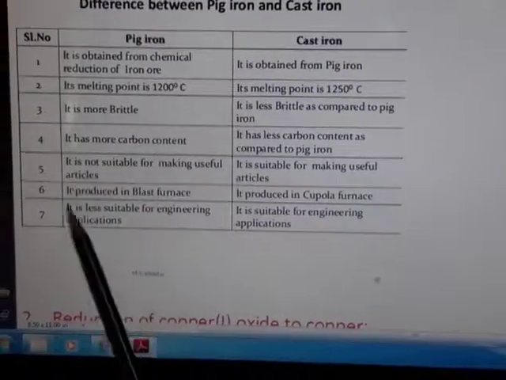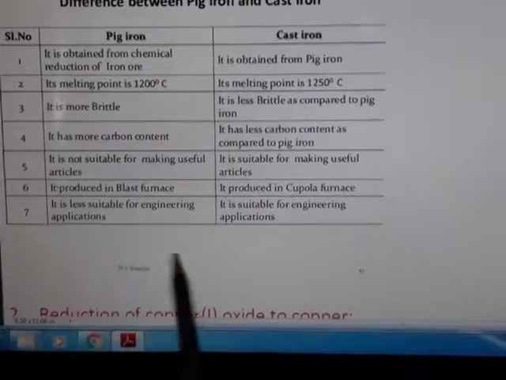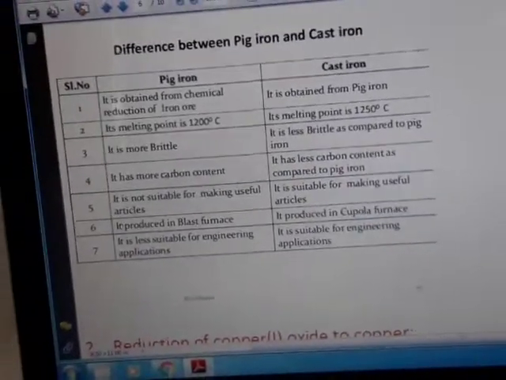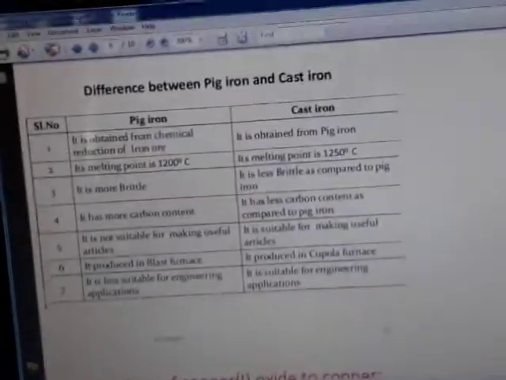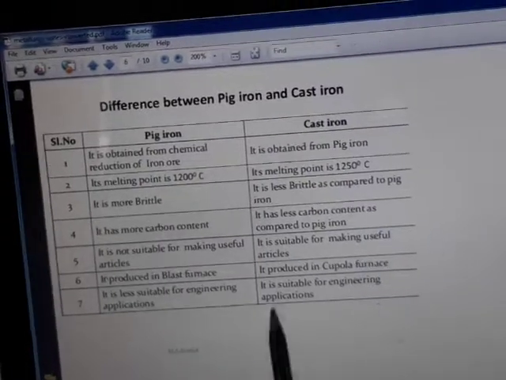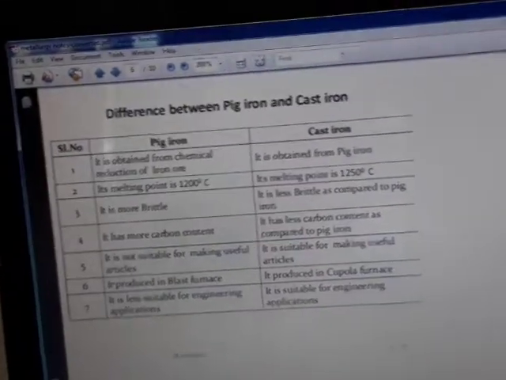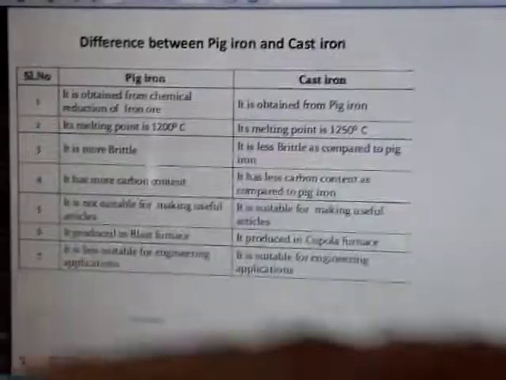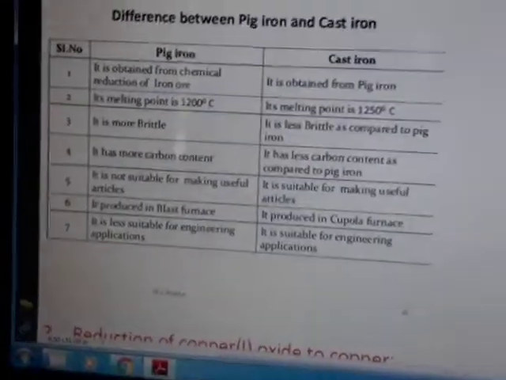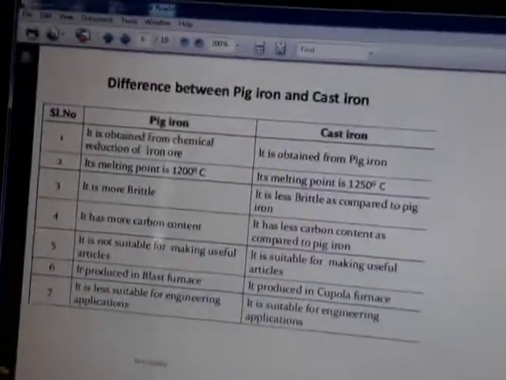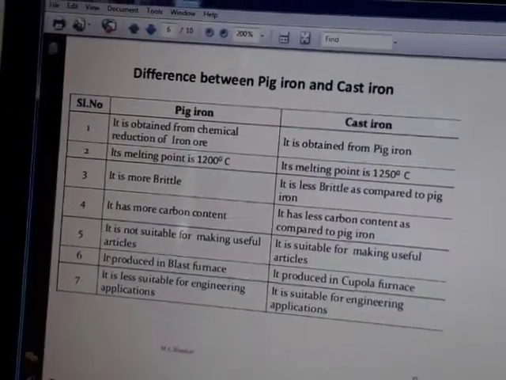Then again a similar thing: pig iron is of no use for engineering applications, whereas cast iron is quite a useful form of iron for engineering applications. Next one is the wrought iron. Wrought iron is the purest form of commercial iron, and it contains the least amount of carbon, and it is most malleable and ductile.